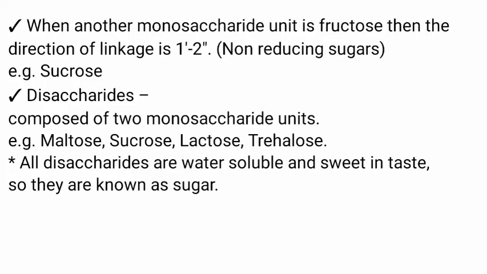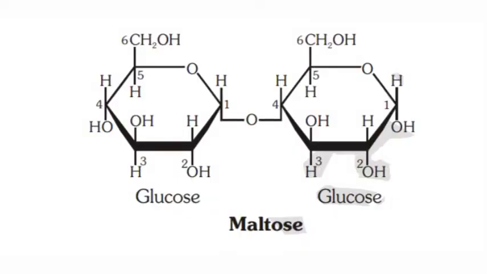Let's check the diagrammatic representation of the disaccharide maltose. Maltose is a disaccharide composed of two monomers, glucose and glucose. Here, these two glucoses are linked with each other by a 1,4 glycosidic bond. Let's check this structure carefully for your better understanding.